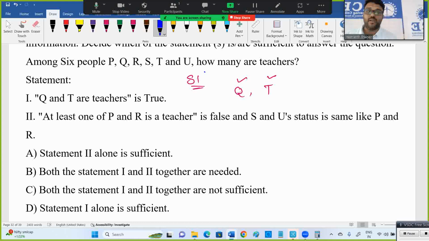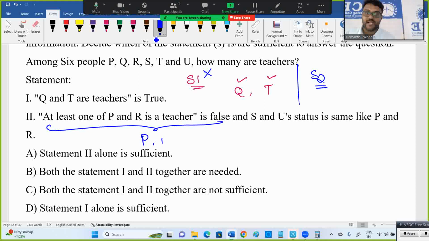So statement 1 alone, not possible. Then 2 alone. If you go for 2 alone, "at least one of P and R is a teacher" is false. At least one means both may be teachers, or P is a teacher, or R is a teacher, one among them. That is false, meaning both are not teachers. P and R are not teachers. Statement 2 alone says that P is not a teacher, R is not a teacher.